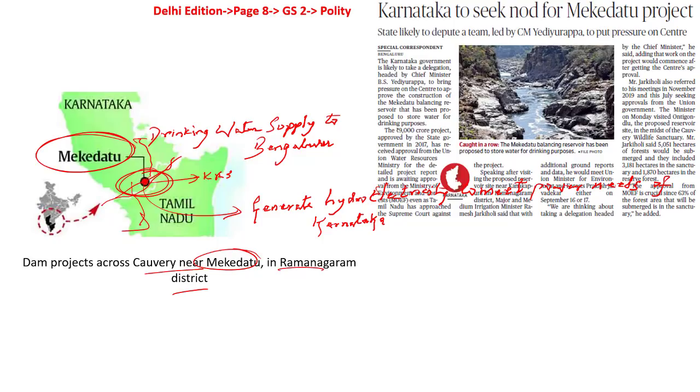The Tamil Nadu government also says that the project is a violation of the final award of the Kaveri Water Disputes Tribunal. In this particular backdrop, what happens? They go to the Supreme Court of India. But the Karnataka government is likely to take a delegation which is headed by the Chief Minister to bring pressure on the central government to approve the construction of the Mekedatu reservoir.